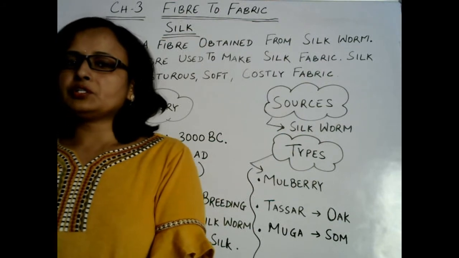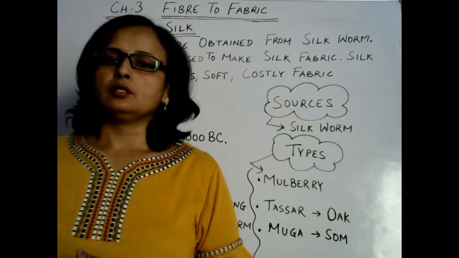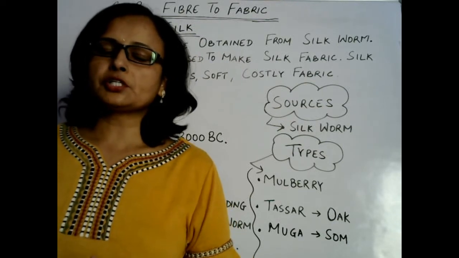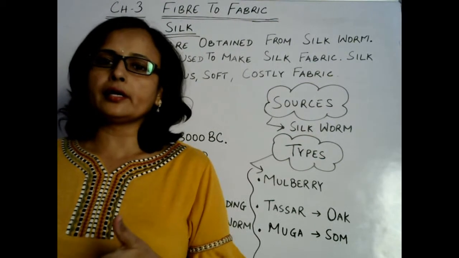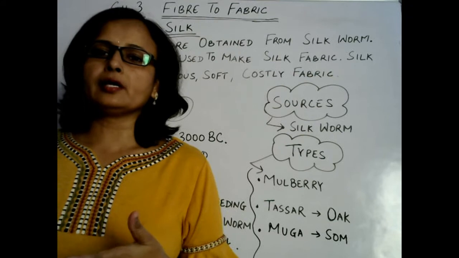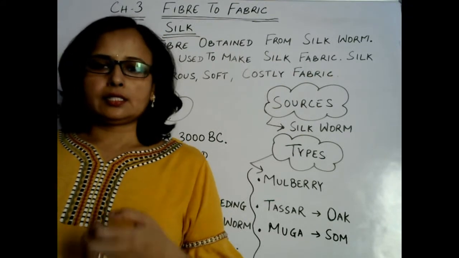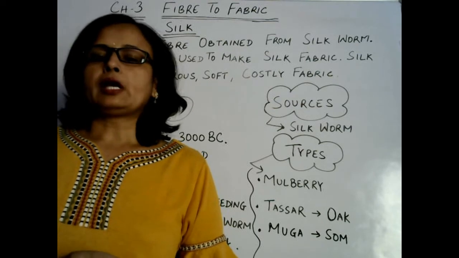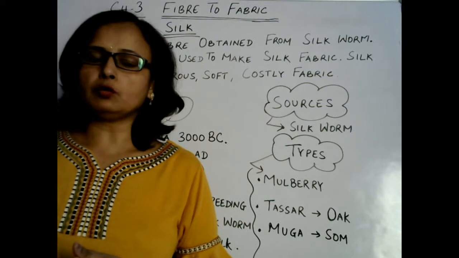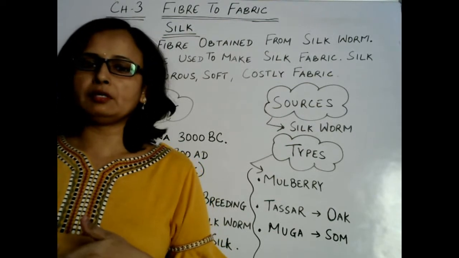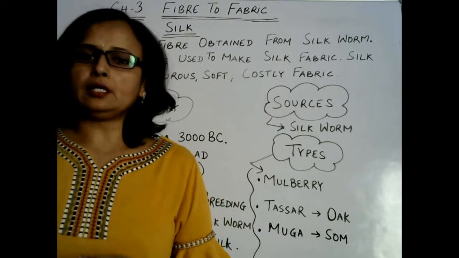Today we are going to learn about silk. It is also a natural fiber just like wool. Wool is obtained from sheep and many other organisms that have hairy outgrowth, hair on the outer side of the body, right? So just like that, silk is also a natural fiber and it is obtained from an insect known as silkworm. Both of these are animal fibers and both are made up of protein.